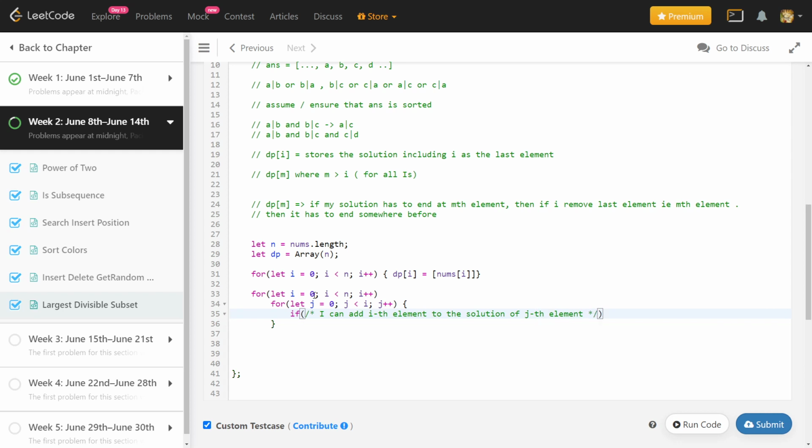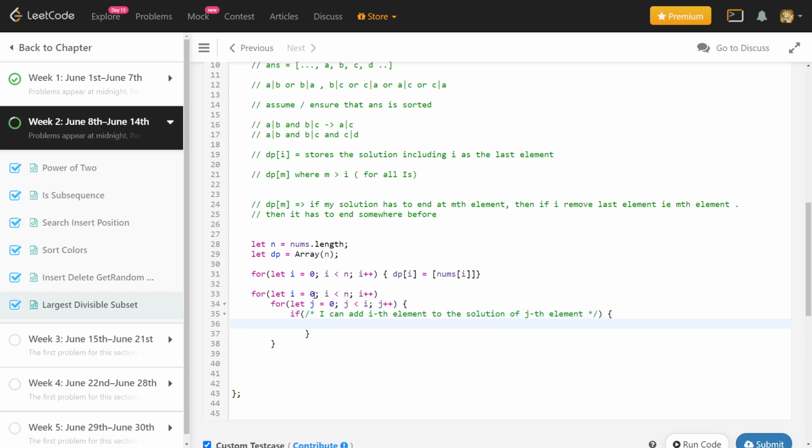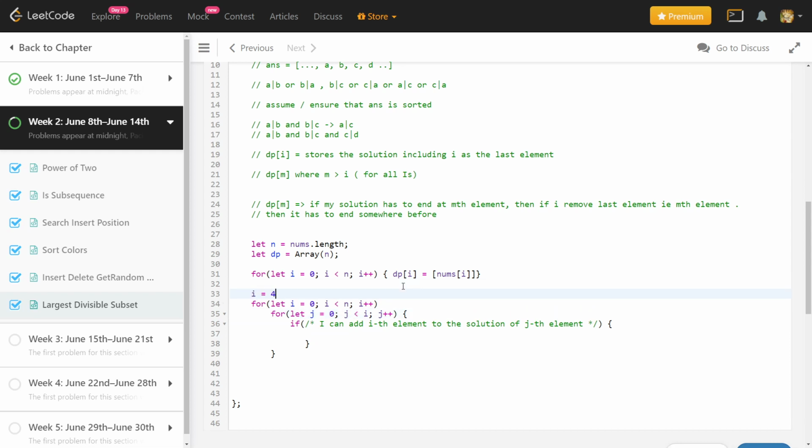If I am able to do that, then I will check the following. Because I am doing this for every j less than i, suppose in some case i was 3 or 4 and I was checking for j equal to 2.